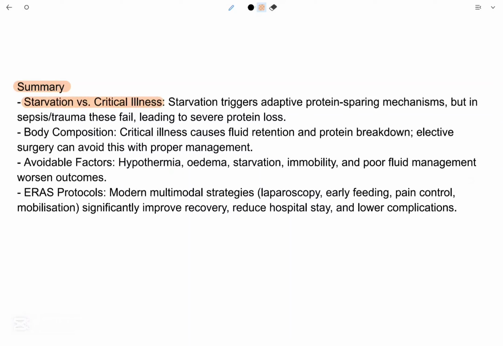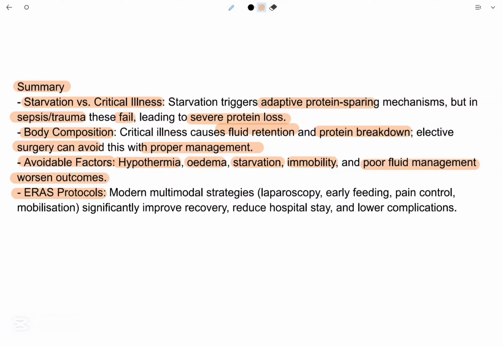Starvation versus critical illness: starvation triggers an adaptive protein sparing mechanism, but in sepsis and trauma, these fail, leading to severe protein loss. Body composition: critical illness causes fluid retention and protein breakdown. Elective surgery can avoid this with proper management. Avoidable factors, hypothermia, edema, starvation, immobility, and poor fluid management, worsen outcomes.